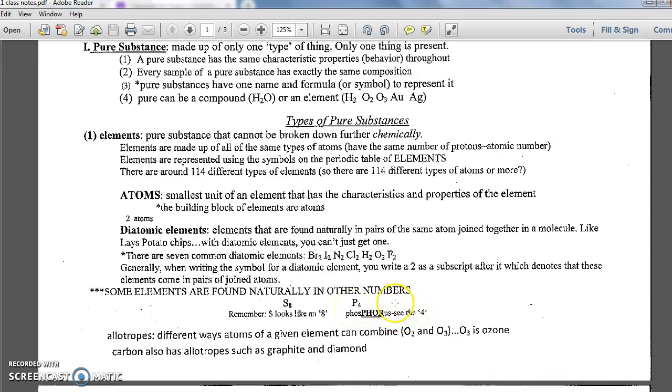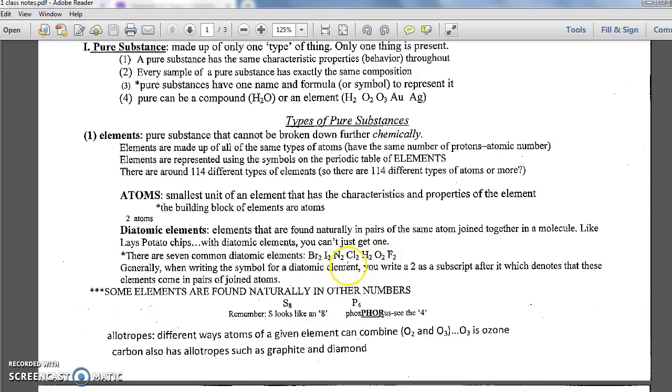Phosphorus comes in 4s. Elemental phosphorus will always have 4s. So if you're writing a chemical equation and it says you have elemental sulfur, you have to put an 8 after it. If it says you have elemental phosphorus, you put a 4 after it. If you have any of these 7 diatomic elements and you're writing a chemical equation that involves these, you always have to put 2's after it.